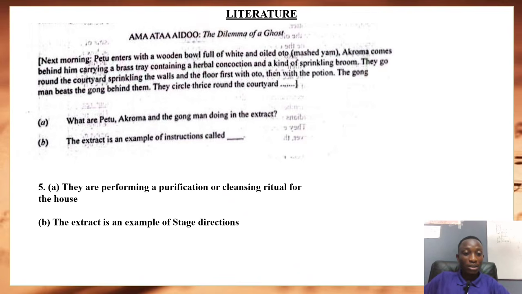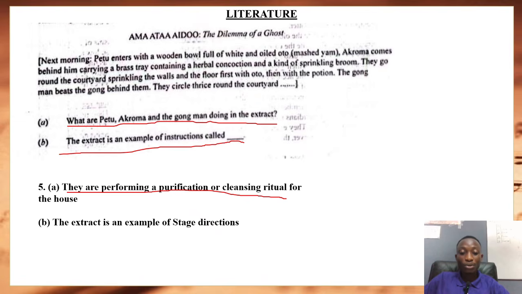So A says, what are Petu, Akroma, and the gunman doing in the extract? So they are performing what? A purification or a cleansing ritual for the house. And B says the extract is an example of instructions called the stage direction.